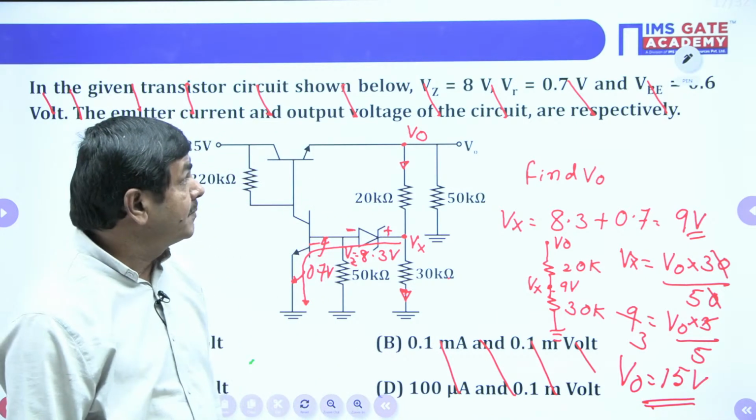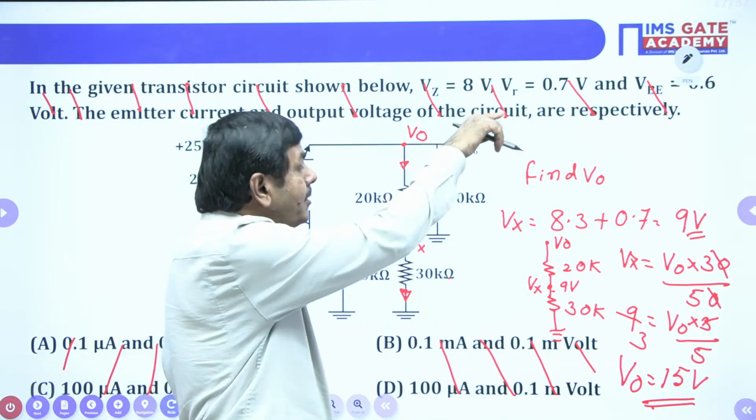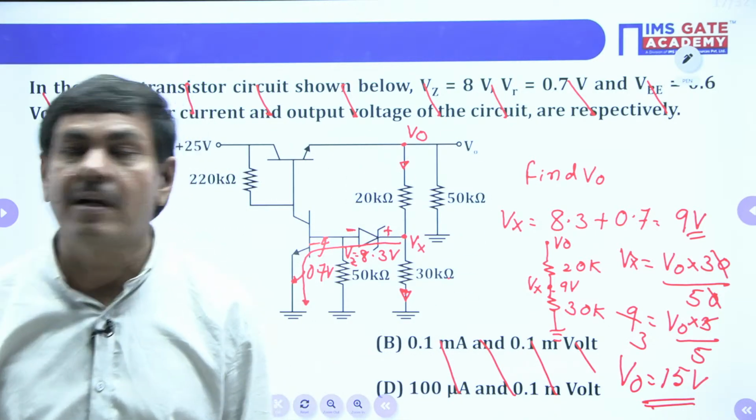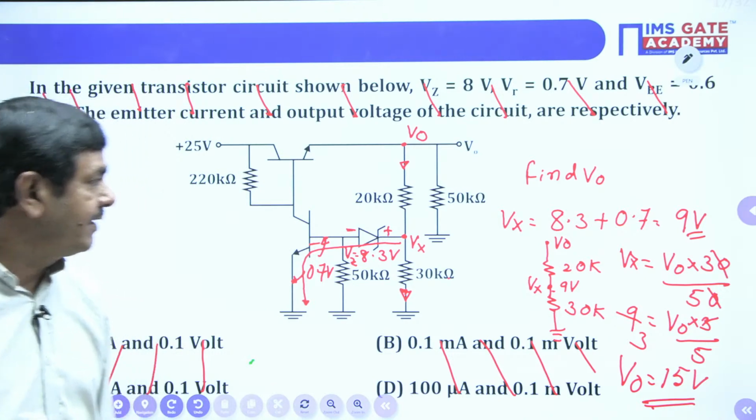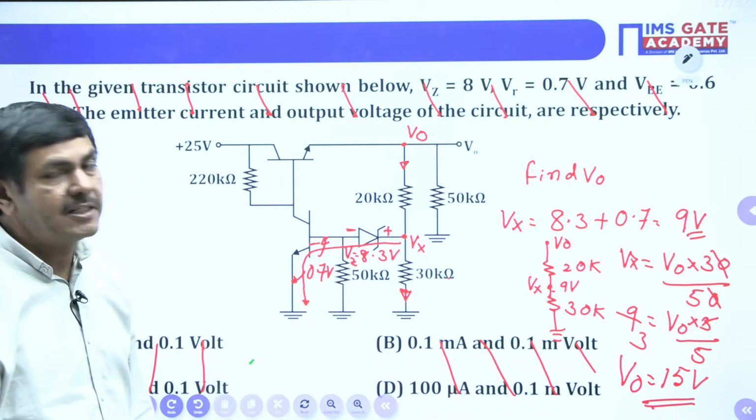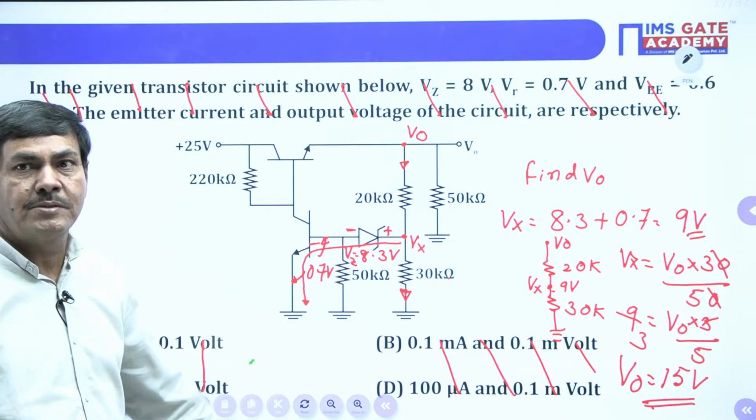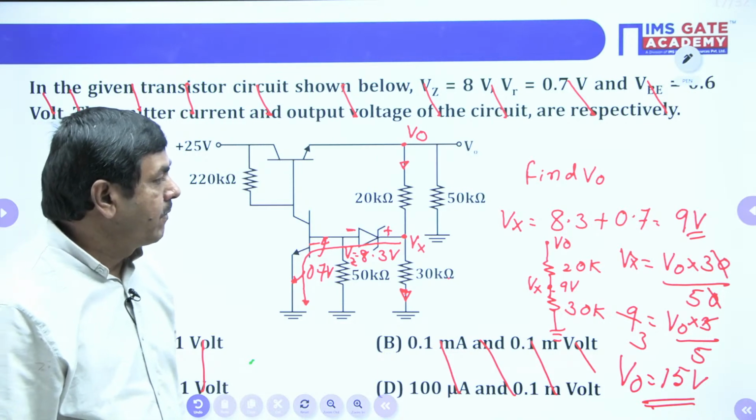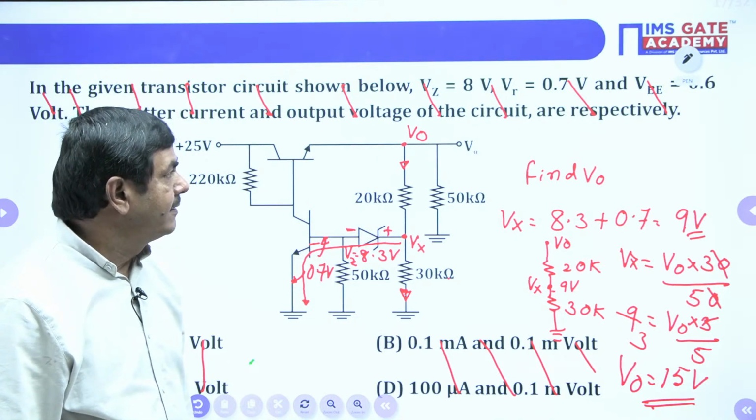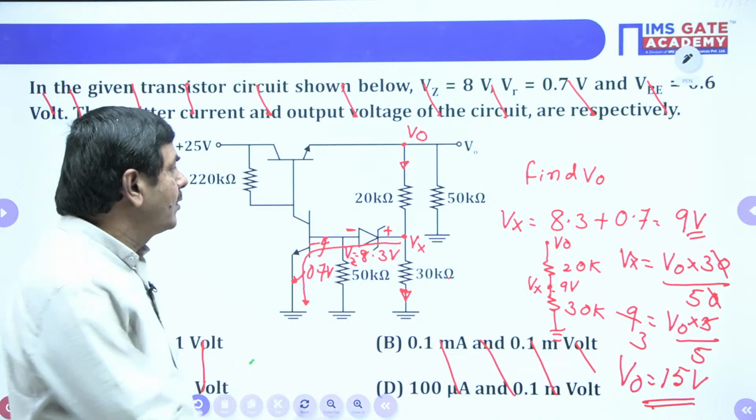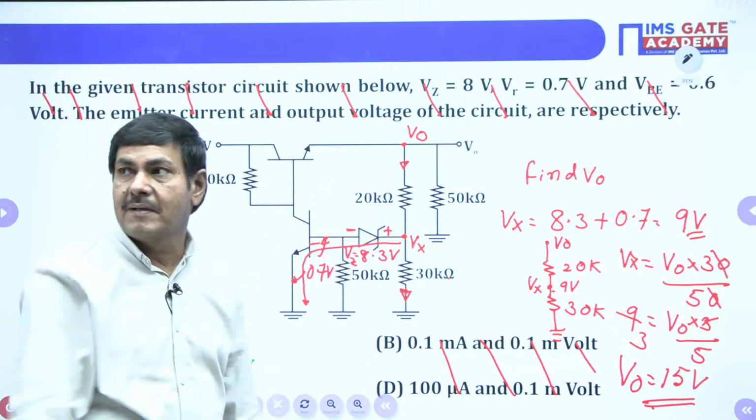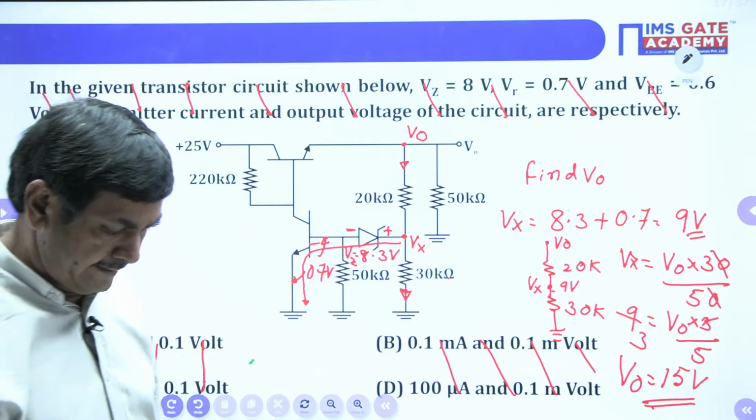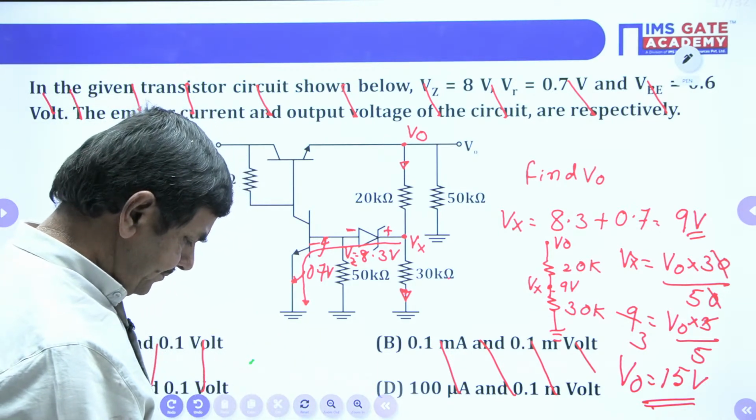This is the last problem. Options are given. We need to find V0 only. V0 is calculated by this methodology only. Does anybody have any doubt? Any student having any doubt regarding this problem? V0 we can calculate only from this branch by applying the voltage division formula. Understand? Yes, next one.